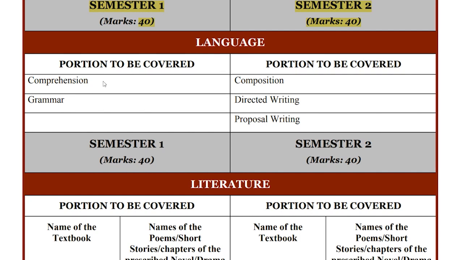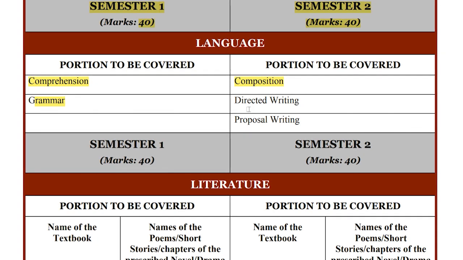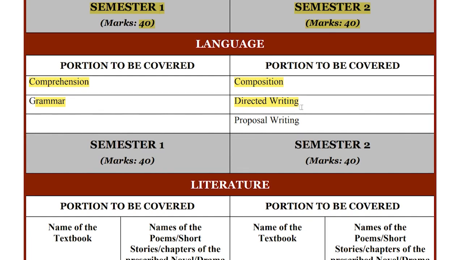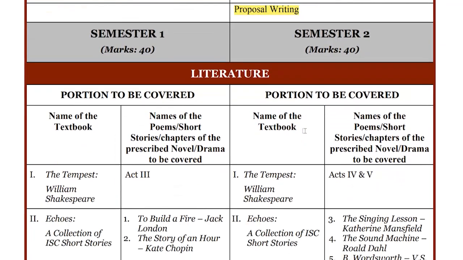Now for language, you will just have comprehension and grammar for the first semester, nothing else. And on the other side you will have composition in your second semester. Directed writing means you have all that. Now you have the article, the review, the report, all that will come in your semester 2, and the proposal writing also.